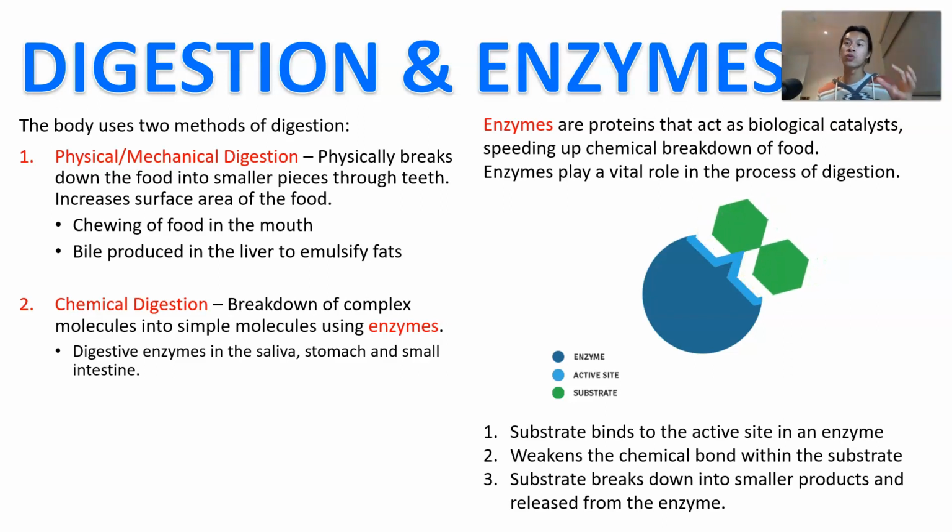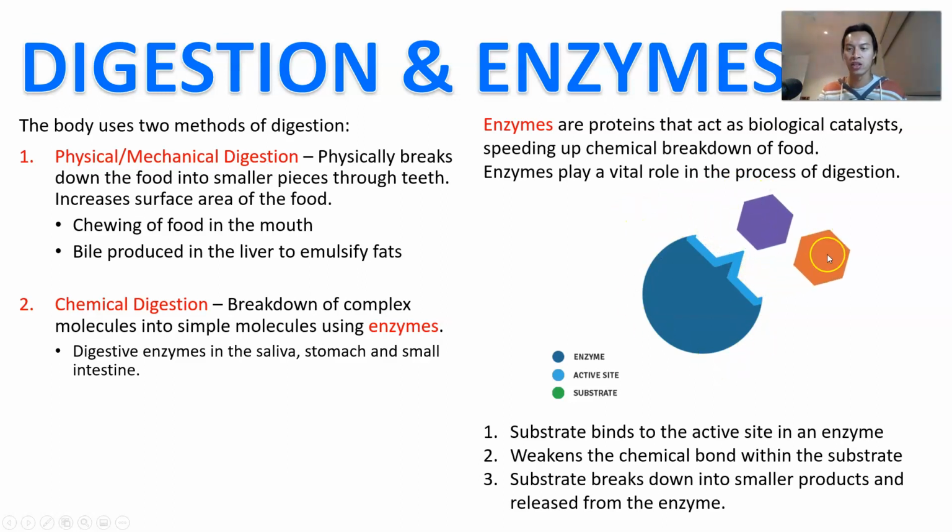But actually the main form is what we call chemical digestion, the breakdown of complex molecules into simple ones using enzymes, right? And so the function of enzymes is really crucial to digestion, because enzymes digest and break down small particles and proteins and things like that. Okay, so mechanical digestion simply breaks it down, increasing surface area, so that the enzymes can then take better action. Okay, enzymes are proteins, and so they act as a biological catalyst. A catalyst is something that speeds up a chemical reaction, and so it speeds up the chemical breakdown of food, and so they play a very important role.